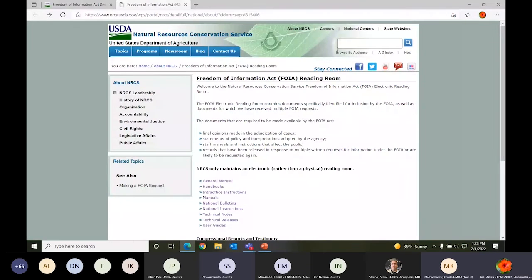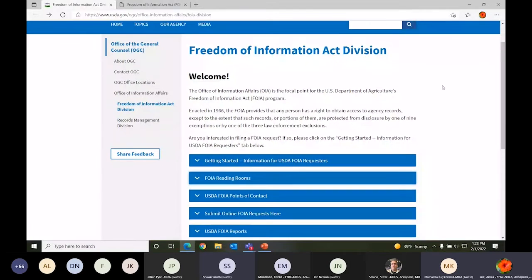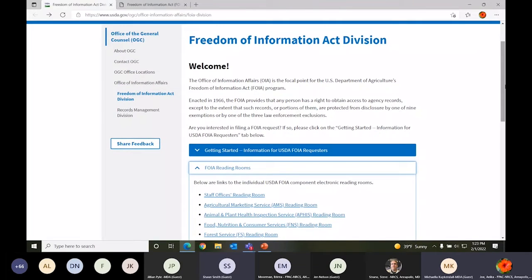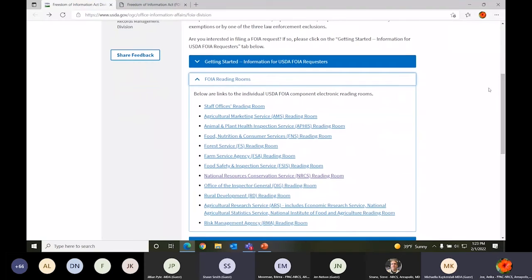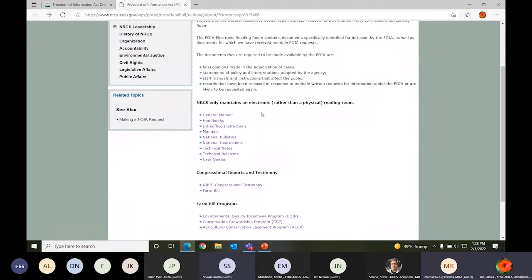When you click on the first website from the slide, it brings you to this website where you can go through and see the different reading rooms. Every department has a different reading room. For NRCS, you can click on NRCS and it will take you to their website, where you have options to view different questions that you may be wondering about.